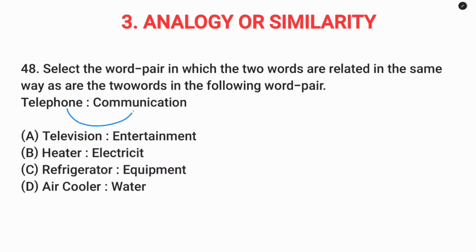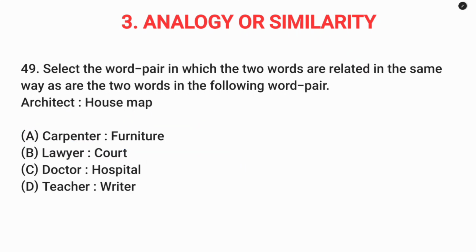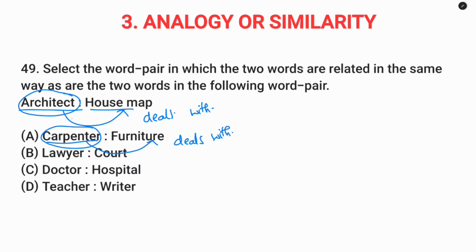Question number 48. So telephone is used for communication. So in the same way, television is used for entertainment. So option A, same logic. Question number 49. So architect is a person who deals with house maps. In the same way, carpenter is a person who deals with furniture. So they have knowledge in same profession. So architect, house map, carpenter, furniture, same logic.